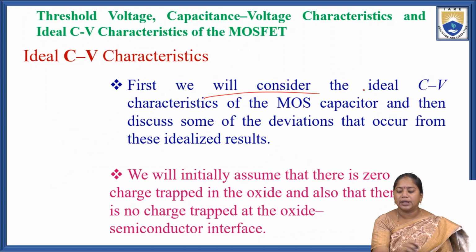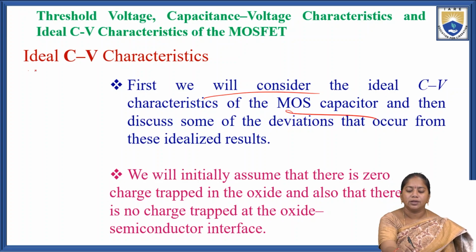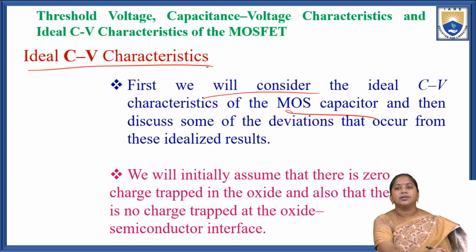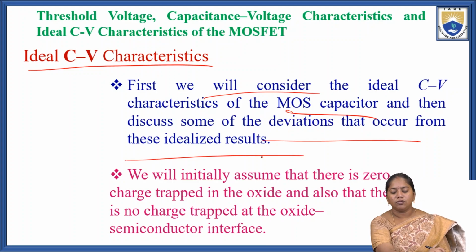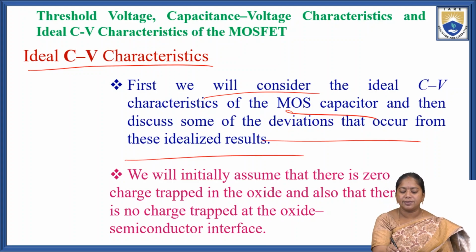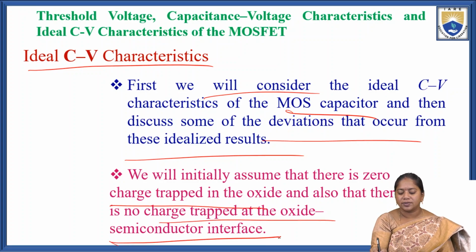First we will consider the ideal CV characteristics of the MOS capacitor, and then discuss some deviations that occur from the ideal conditions. We will initially assume that there is zero charge trapped in the oxide, and also that there is no charge trapped at the oxide semiconductor interface.